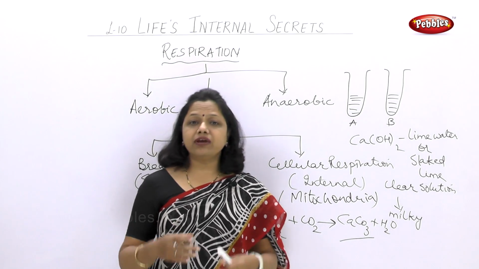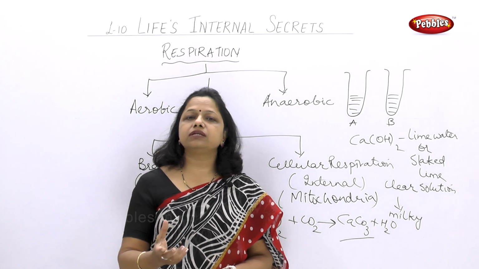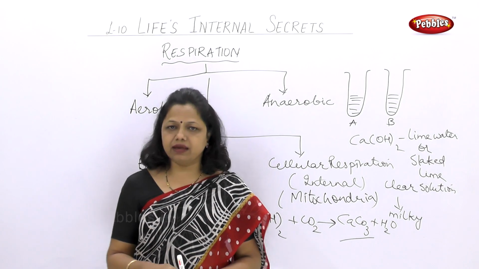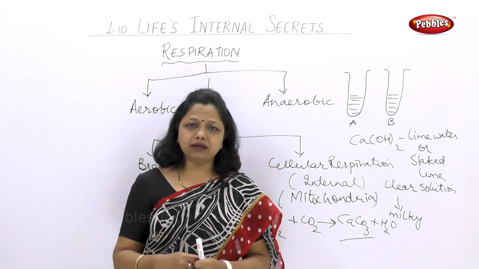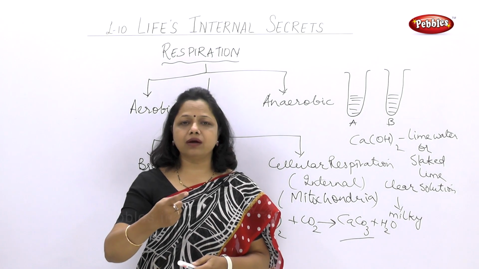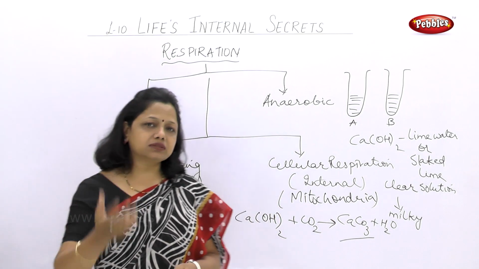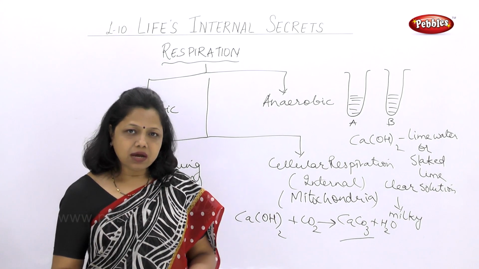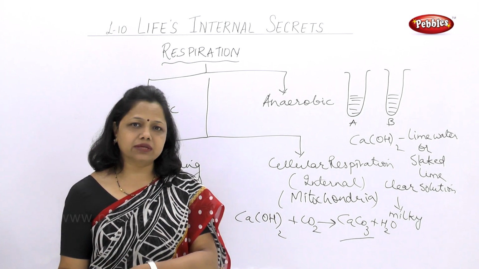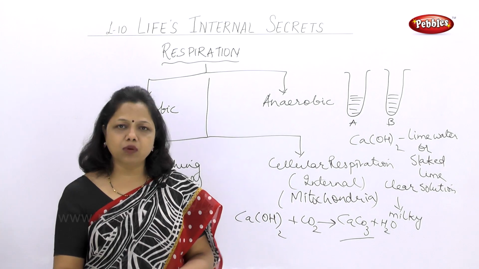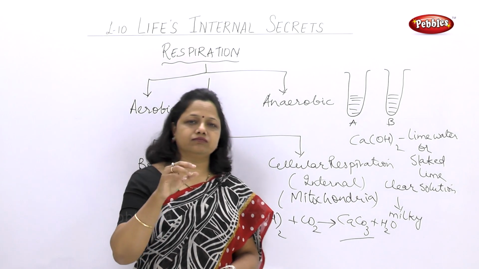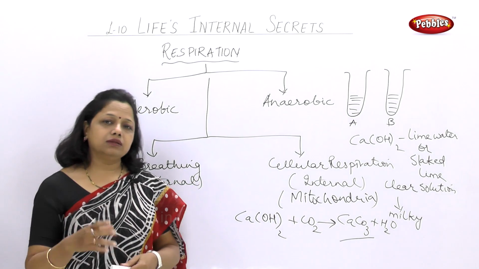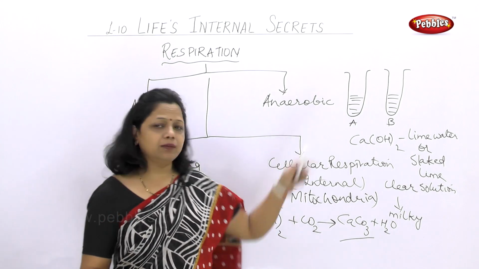It tells that when we breathe out, the carbon dioxide content is too much compared to the air we breathe in. Because the air around us has more oxygen and less carbon dioxide. And when we blow out, our body has produced carbon dioxide, and we are blowing it out. That is the reason why test tube A showed milkiness much faster than B.